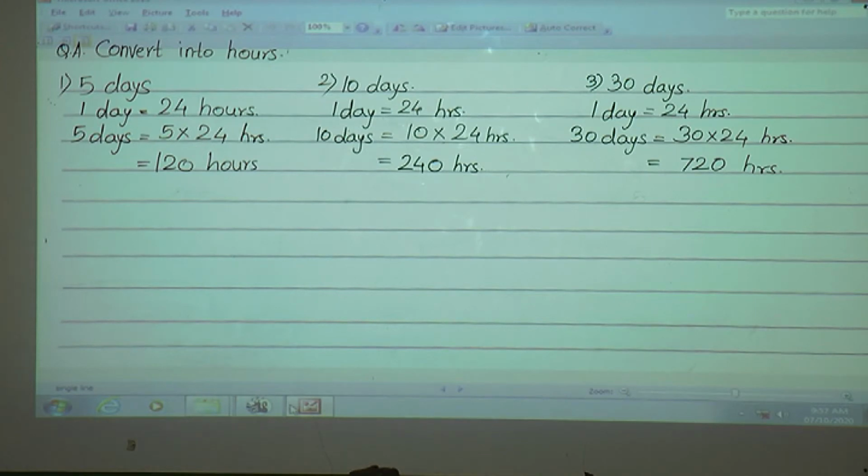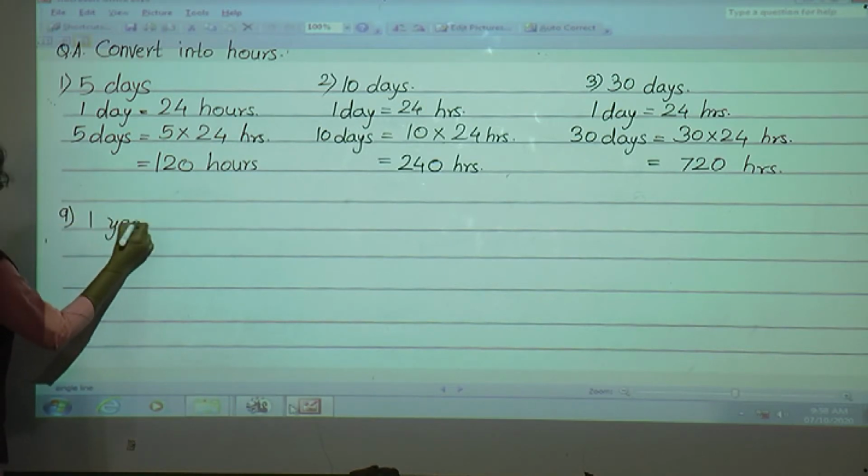Okay, next, now we'll see the next example, that is 10 number. Okay, 112 days. Before that, one more example we will take. 9th number, 1 year.